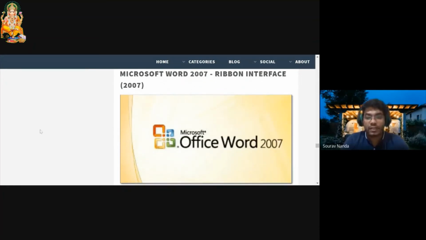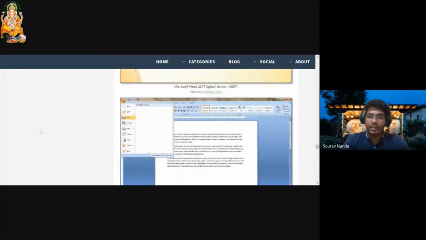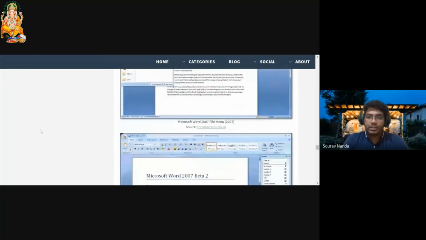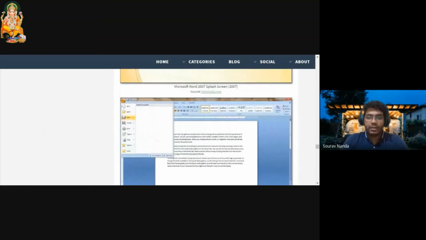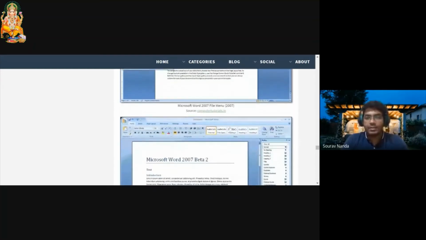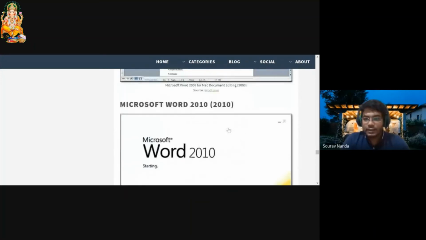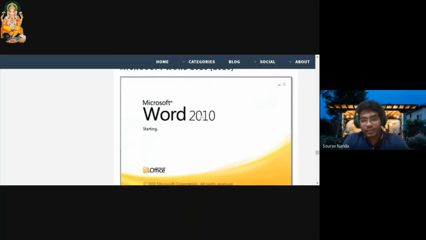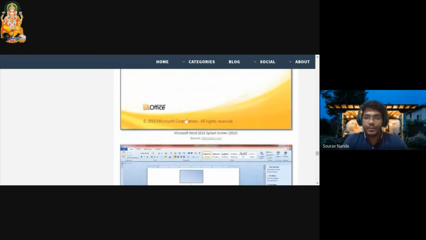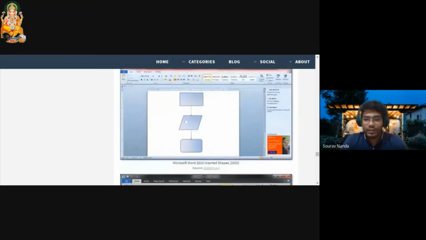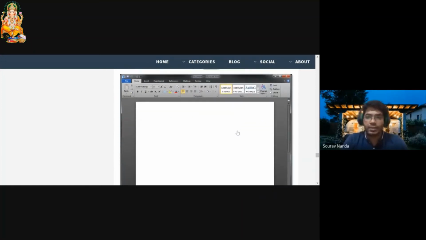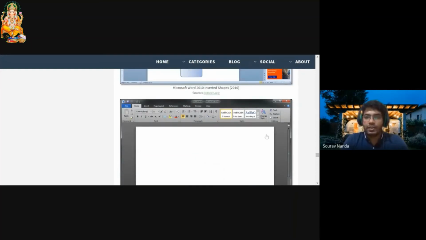Also in Windows 10, users are still using the 2007 version of Word. Everything came in this version, and all the features you see, all the basic parts of 2016, 2019, everything can be found in 2007 except the version compatibility. Next, it's the 2010 version, which was launched in 2010 itself. Here, a lot of shapes, images, icons were introduced, and you can also change the designing aspect of it.